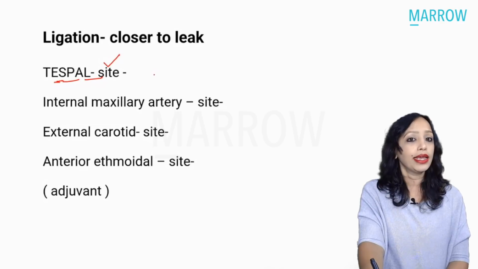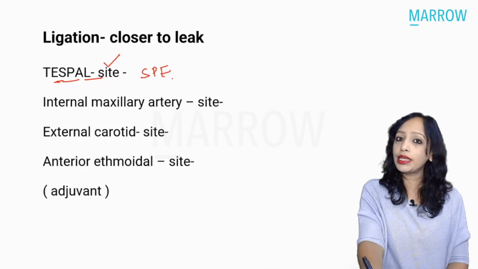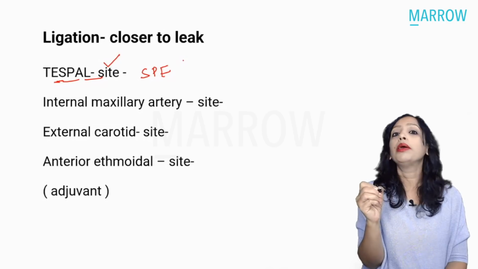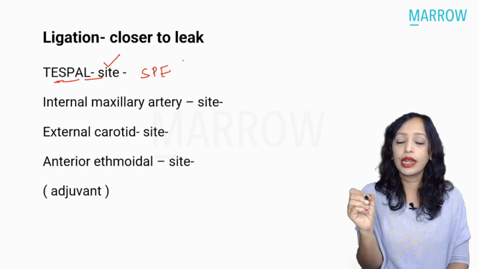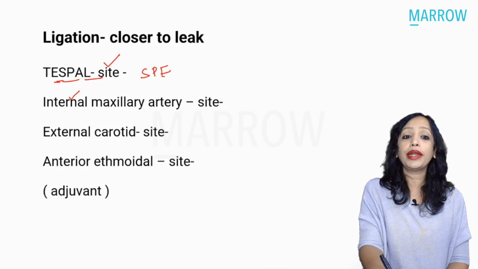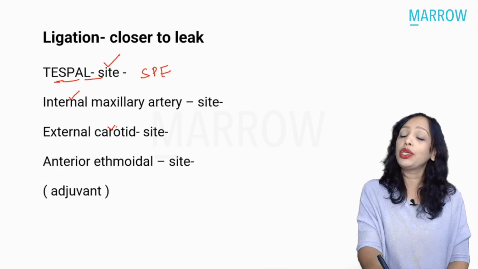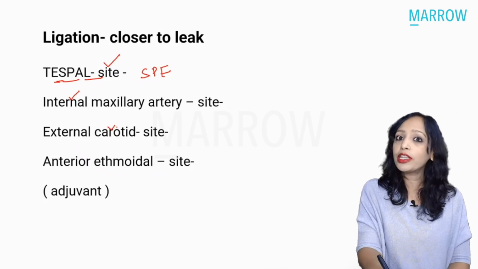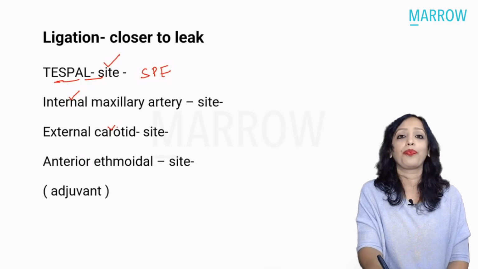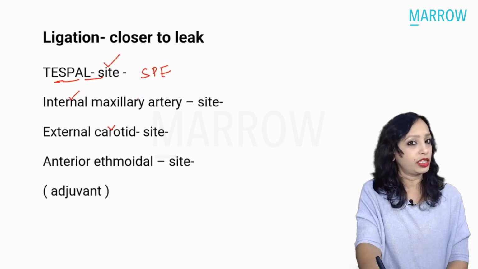Yes, so site is again important. What is the site? Yes, that is at the sphenopalatine foramen, and you know where the sphenopalatine foramen is, 1 centimeter behind the posterior end of middle turbinate. Nowadays internal maxillary artery and external carotid artery ligation have almost become obsolete. Previously they used to be done, but after the advent of endoscope, nowadays mostly 100% result is available just by TESPAL.